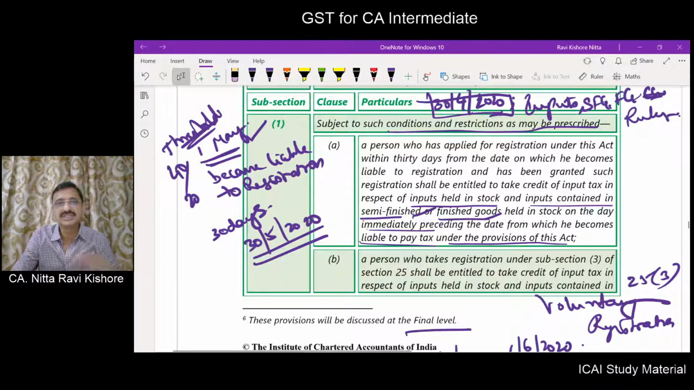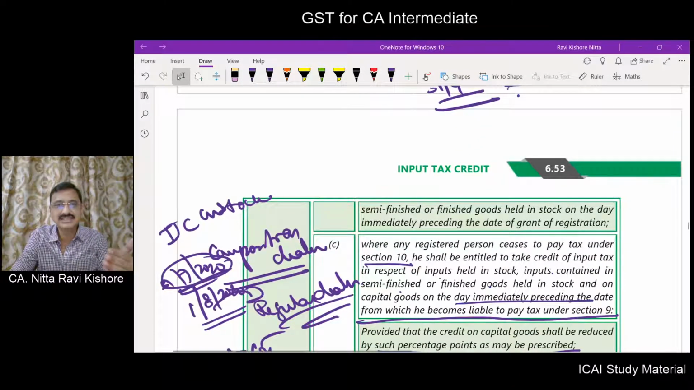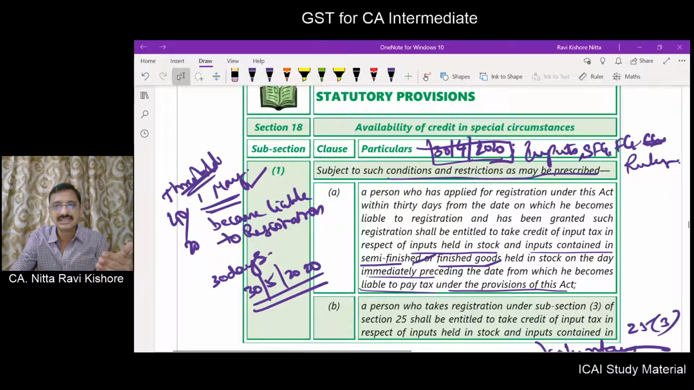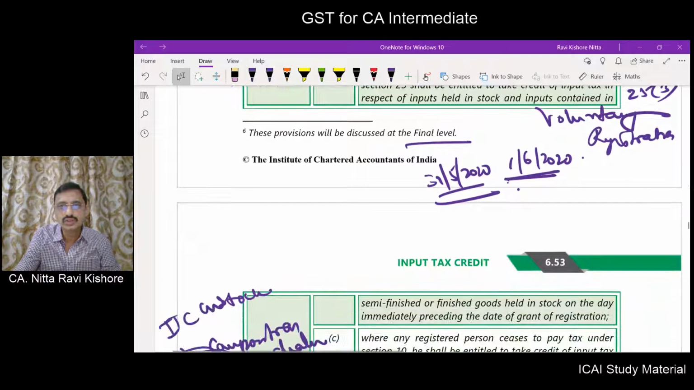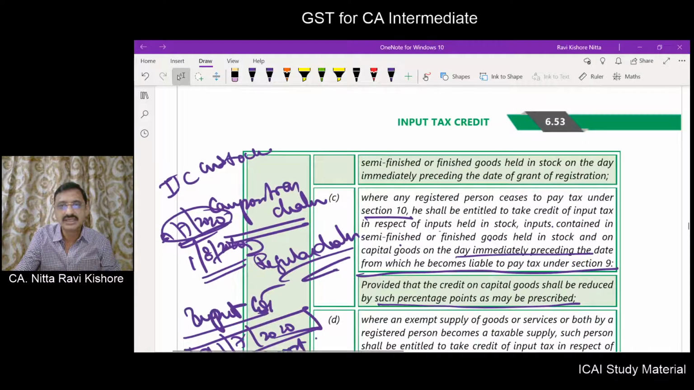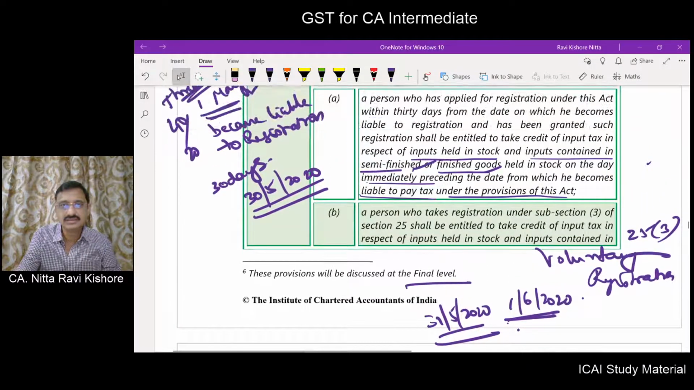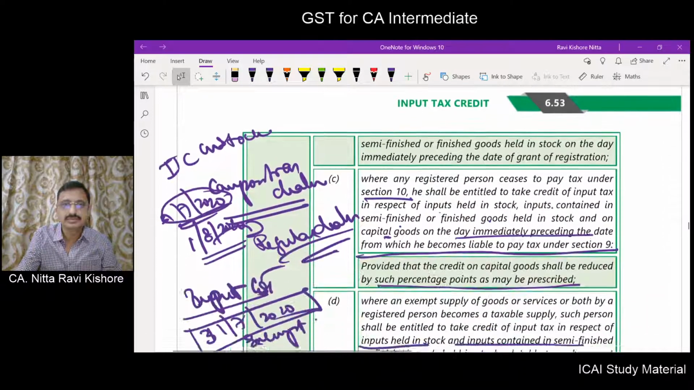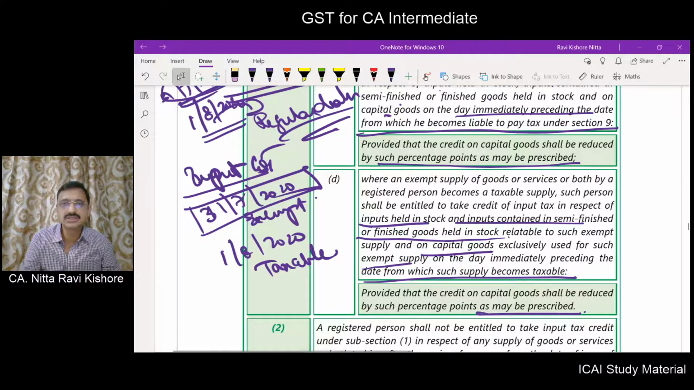Now, subsection 1 has points A, B, C. In point A there is no capital goods. In point 2 also there is no capital goods, but in point number 3 there is a capital good that you should carefully examine. Now coming to point D, there are also capital goods.